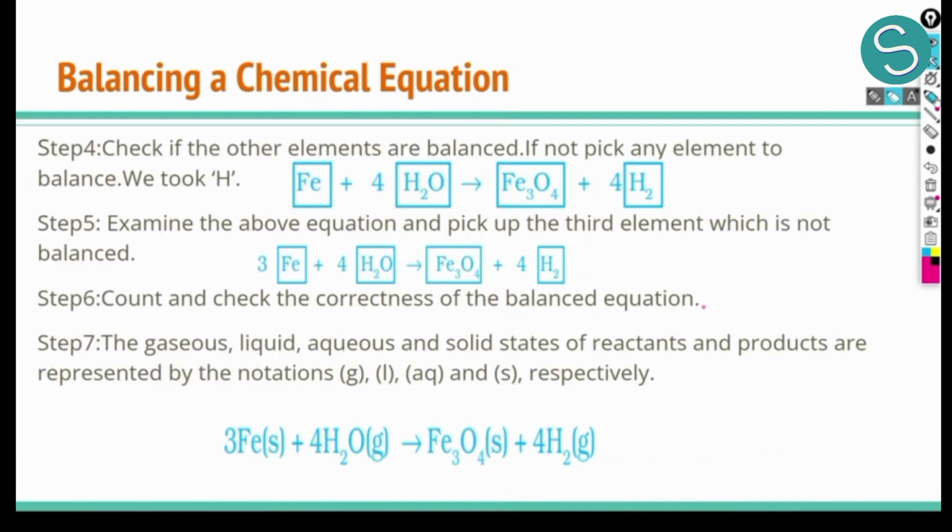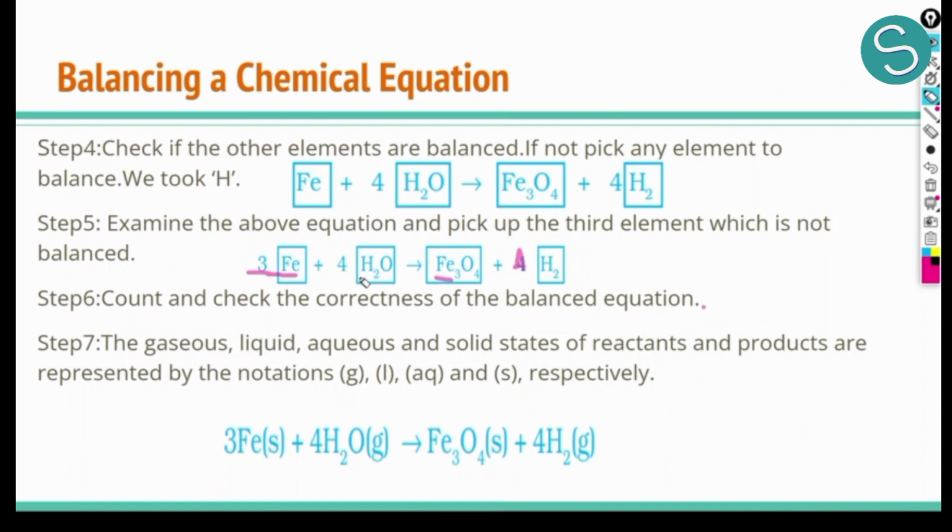Let us just simply have a look at the other steps as well. So we wrote a 4 here and now oxygen is balanced. Then we started balancing hydrogen and we wrote 4 here as well, and we balanced iron with 3. Now we count and check the correctness of the equation. We again count and compare if there are equal atoms. Let us do that. So we have 3 iron here, we have 3 iron here, we have 4 into 2.